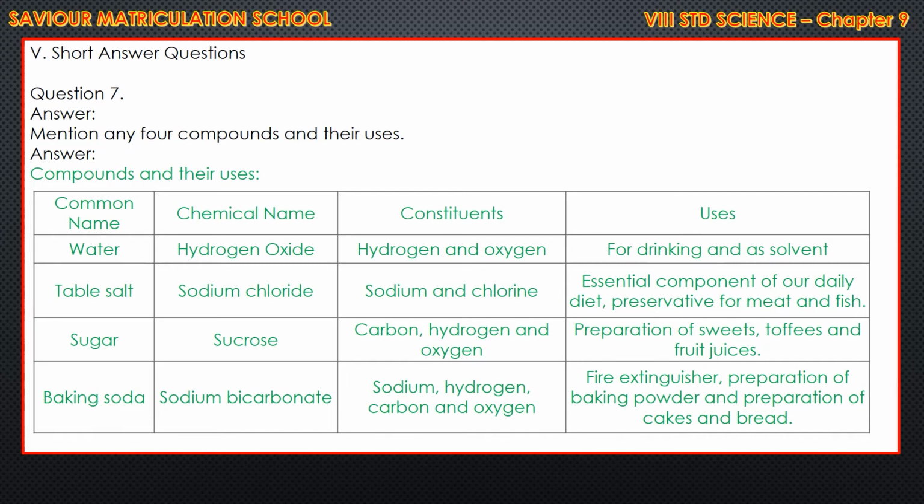Next one, table salt, that is sodium chloride. Constituents: sodium and chlorine. Essential component of our daily diet. Preservative for meat and fish. Sugar, sucrose. Constituents: carbon, hydrogen and oxygen. Preparation of sweets, toffees and fruit juices. Baking soda, that is sodium bicarbonate. Sodium, hydrogen, carbon, oxygen, 4 elements are there. Used as fire extinguisher, preparation of baking powder and preparation of cakes and bread.